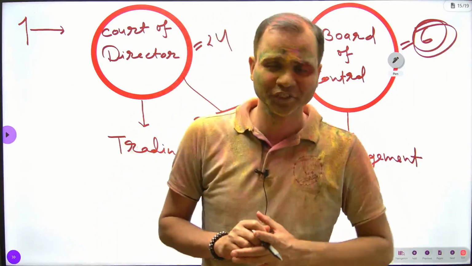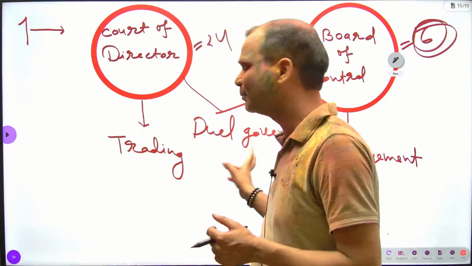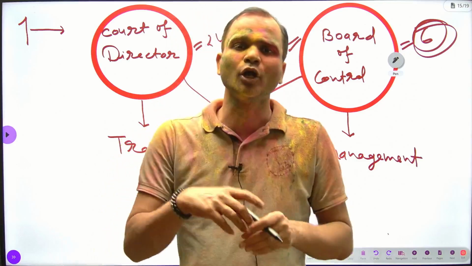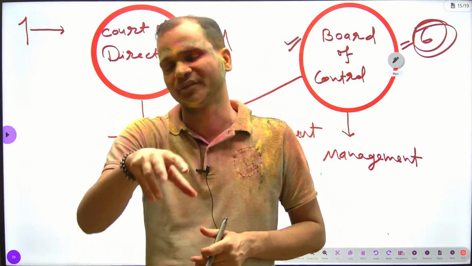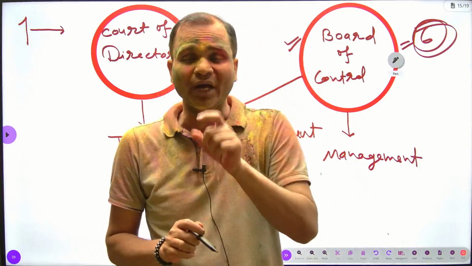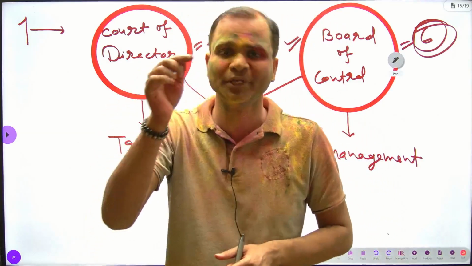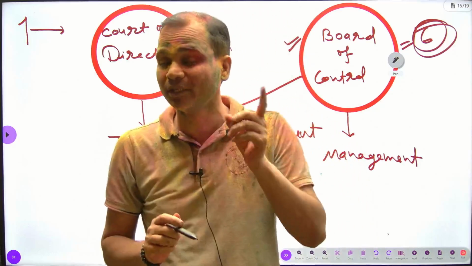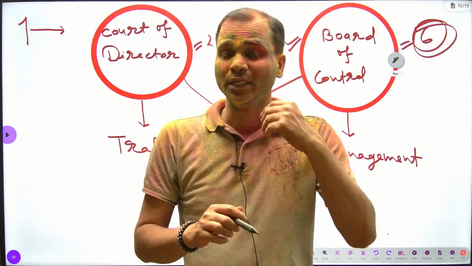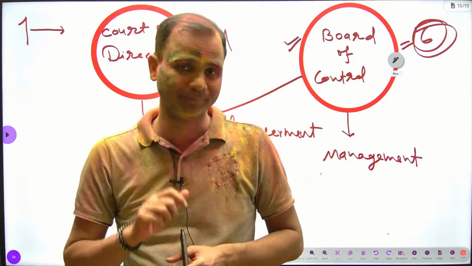Hence, this burden of both trade and management had created a lot of pressure on the Court of Directors. That's why we find so many irregularities and mismanagement in 1773, and the British government had to interfere in the company's affairs through the Regulating Act.